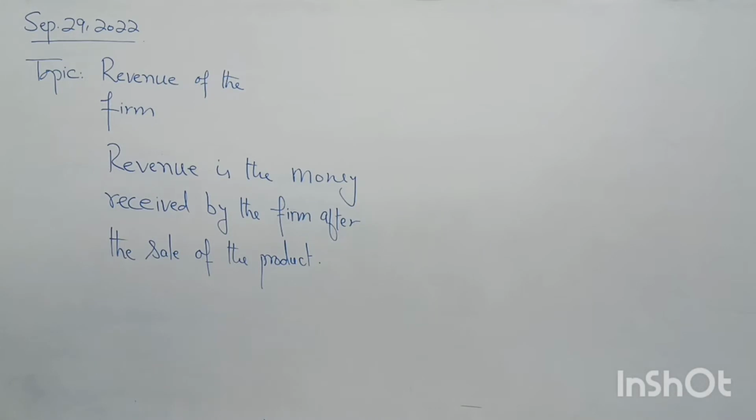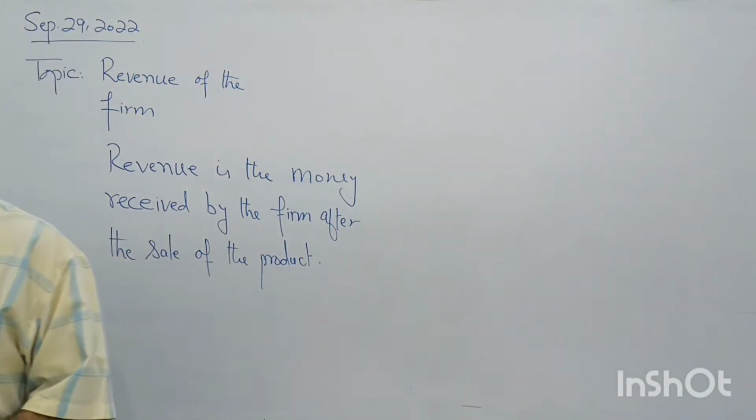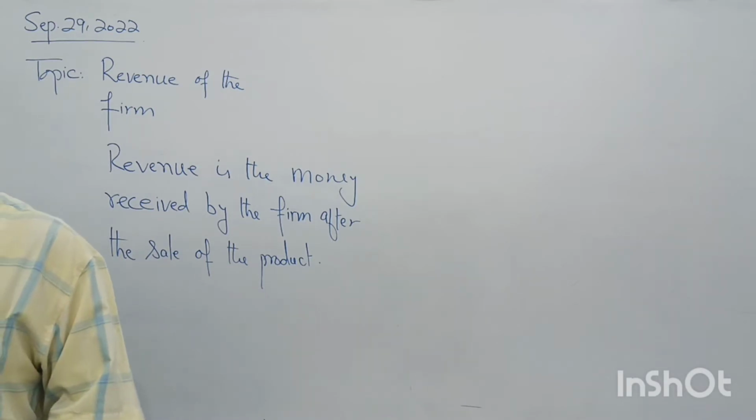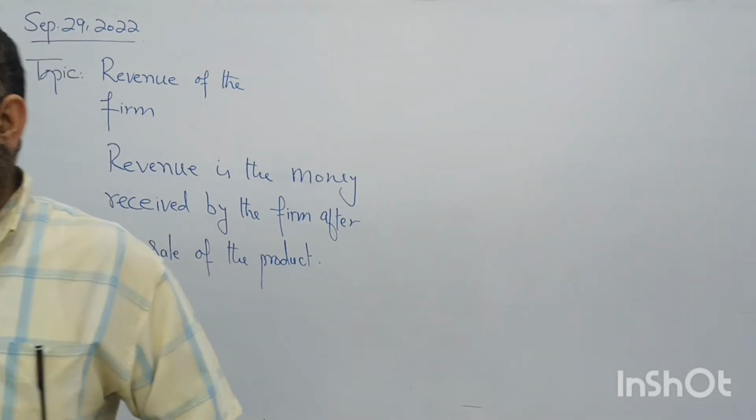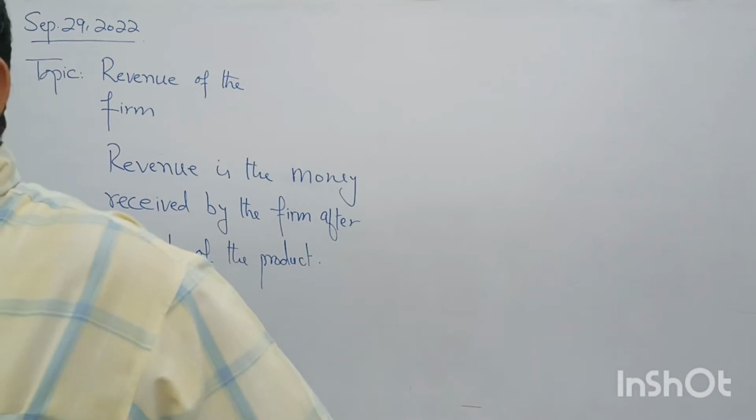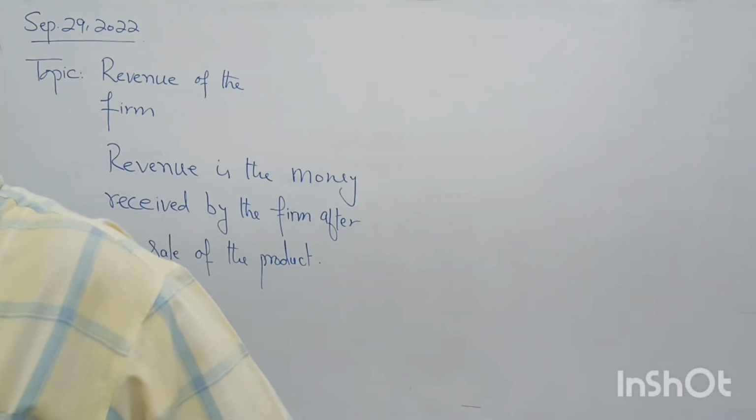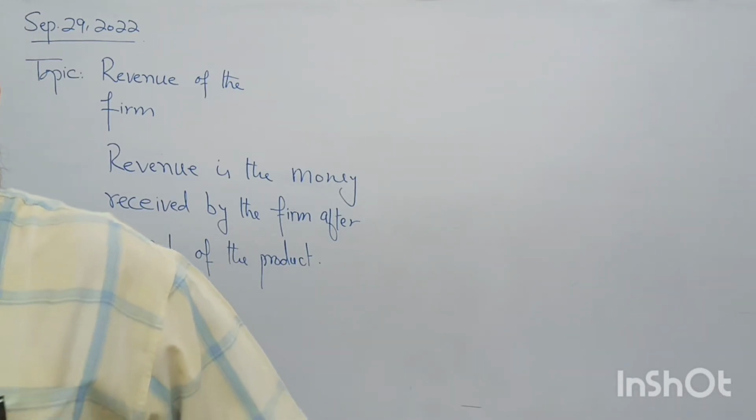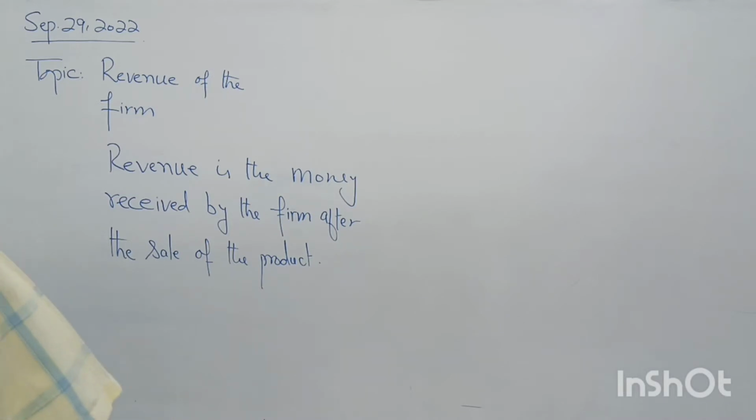Now there are three main concepts of revenue, which are used in the theory of the firm. We can have other types of revenue as well, like tax revenue, which is also called the revenue of the government. But right now we are studying the theory of the firm. So in that theory, the firm will have three types of revenue.